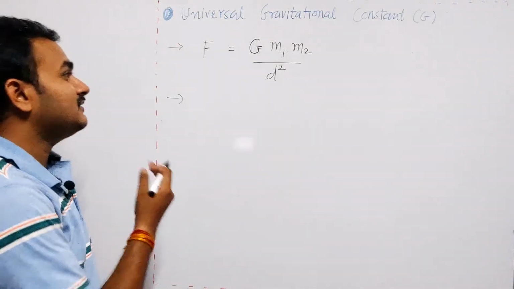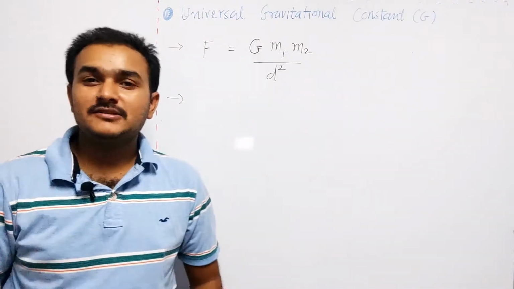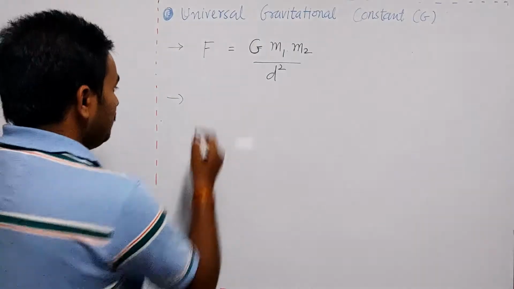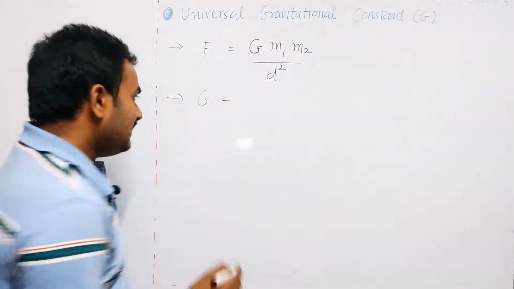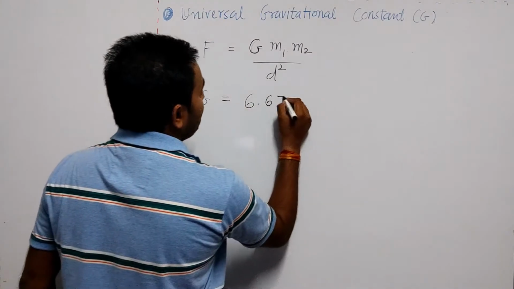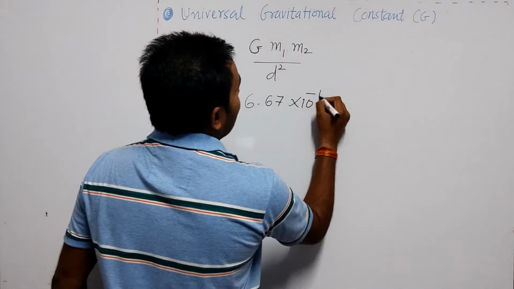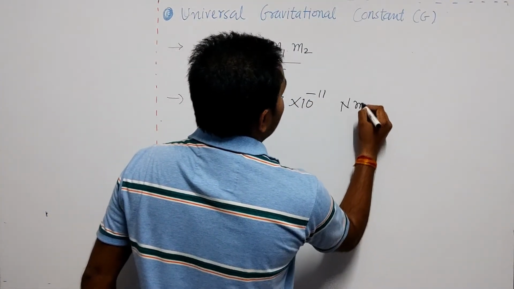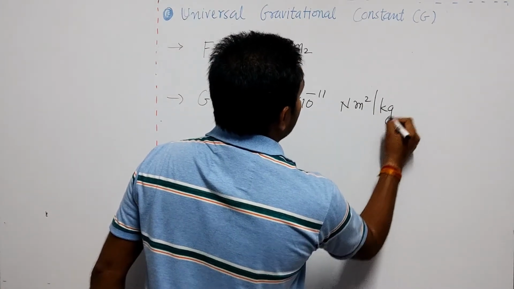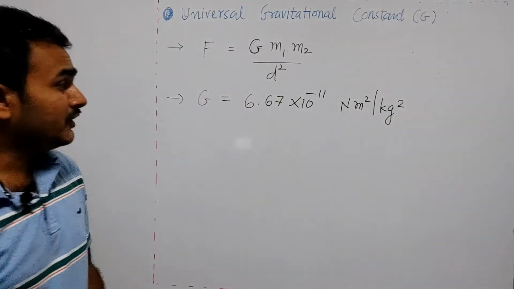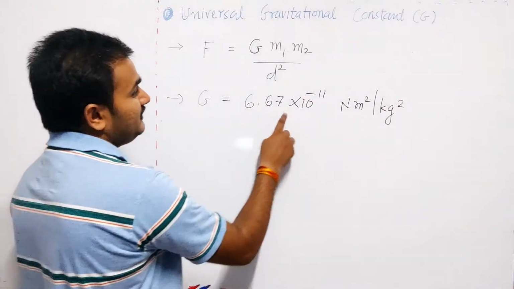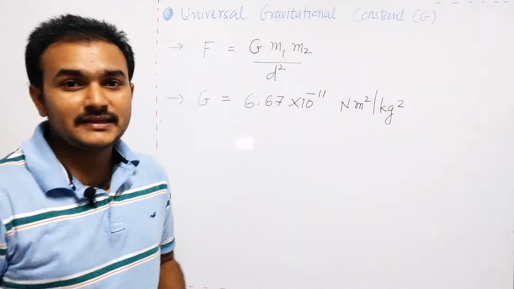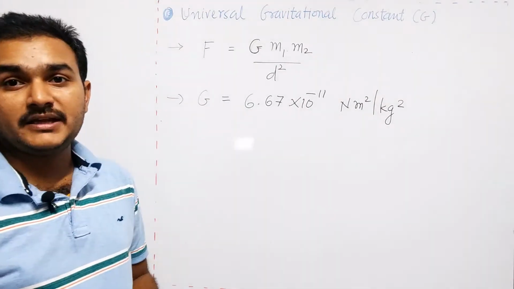We have kept this constant in place of the proportionality sign. So G is a constant and its value is 6.67 times 10 to the power minus 11 Newton meter square per kg square. So the unit of universal gravitational constant G is Newton meter square per kg square.